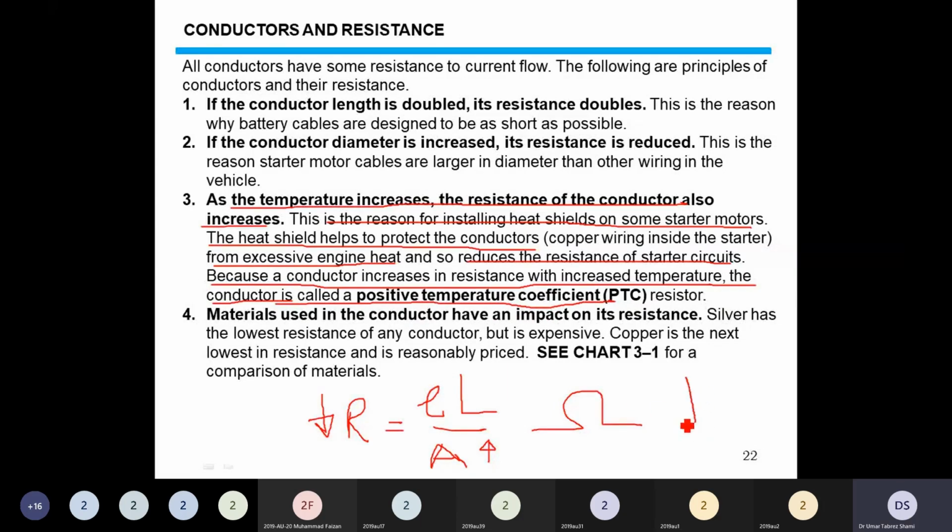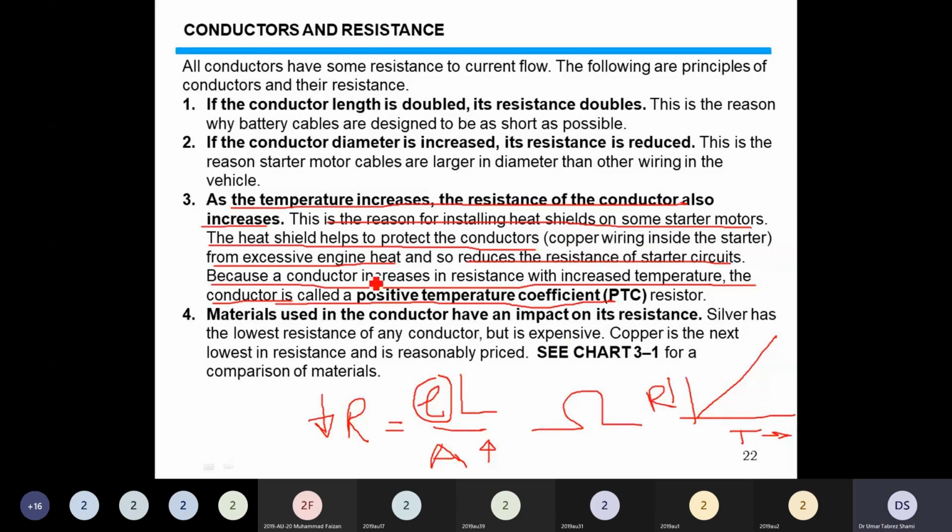That is, if we take a graph with temperature on the x-axis and resistance on the y-axis, the resistance follows a positive temperature coefficient. As temperature increases, the resistance also increases, and that is due to the resistivity.